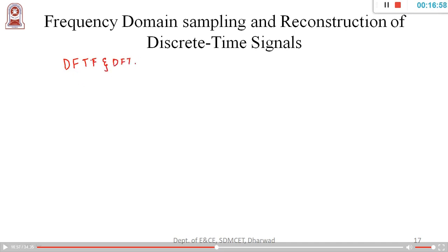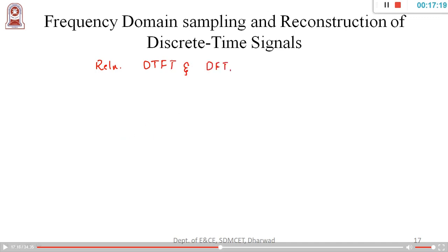Here we mainly deal with the relationship between DTFT and DFT. So kindly concentrate. Sorry, it is DTFT. Okay, let me erase this. Here mainly we talk about the relationship between DTFT and discrete Fourier transform.